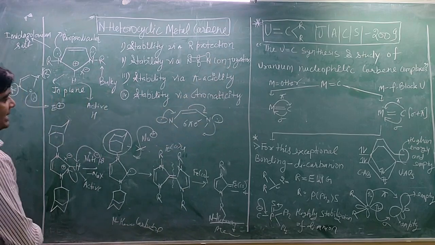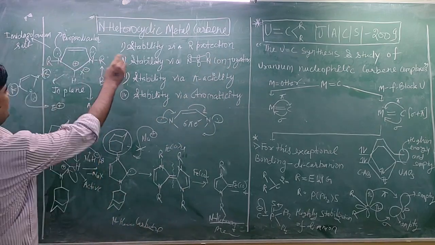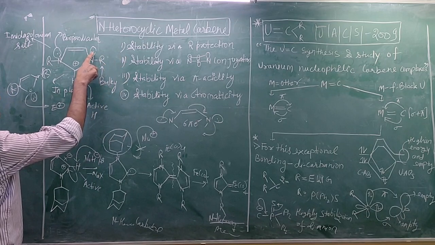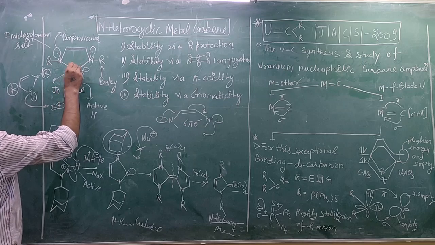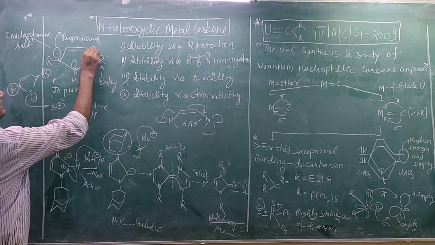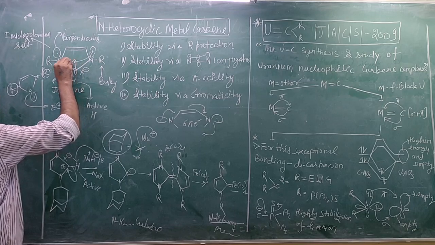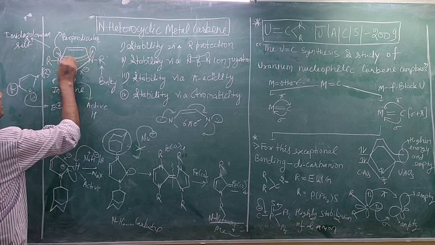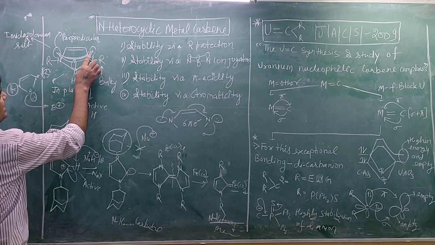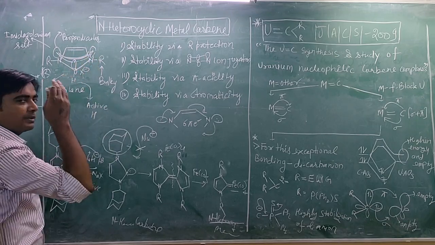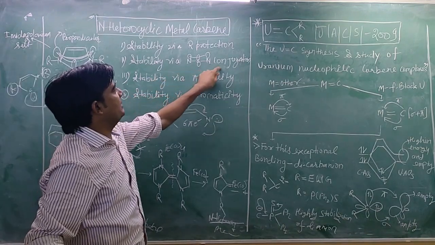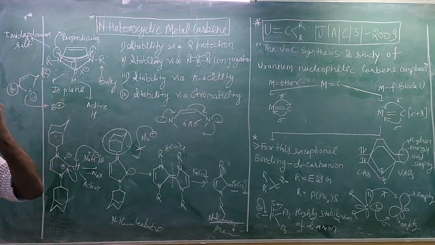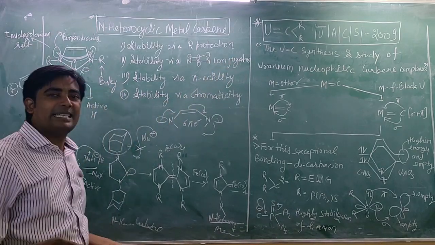You can see here the lone pair is available on the nitrogen atom, and this carbon is positive, that means it has a vacant p orbital, and the lone pair will shift here, so you are making a conjugation, and this conjugation stabilizes the vacant orbital of this carbon atom, so you stabilize the N-heterocyclic carbene. That's why this type of metal carbene is extremely stable.